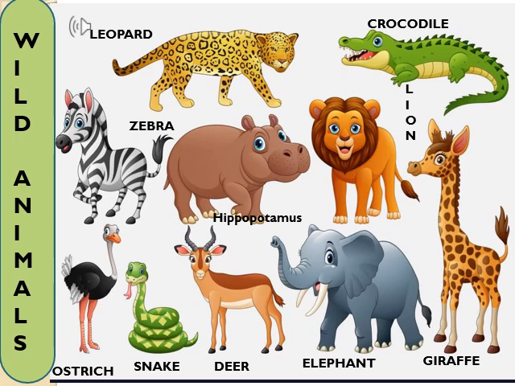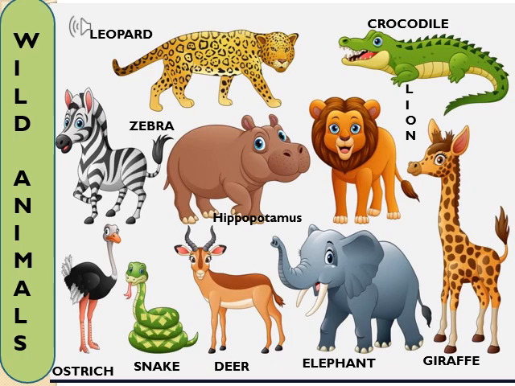And one more thing, children, there are some insects which also come under animals. Insects have 6 legs like ants, honeybee, butterfly, etc. Okay, let's talk about some more wild animals. After snake, there is a deer, elephant, and a giraffe. Now, move on to